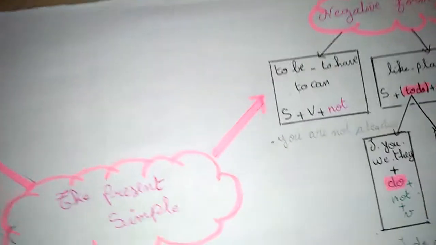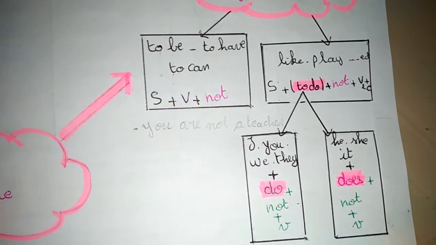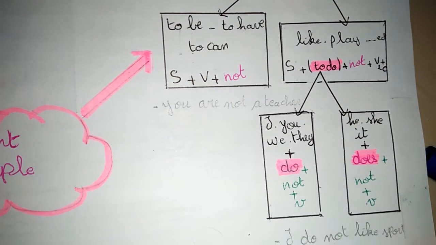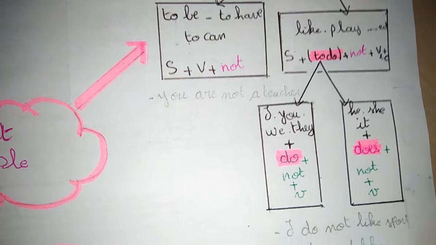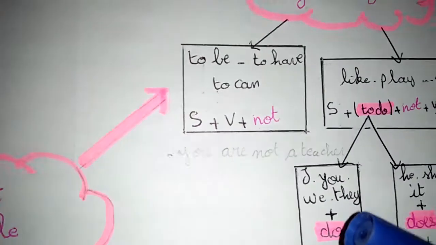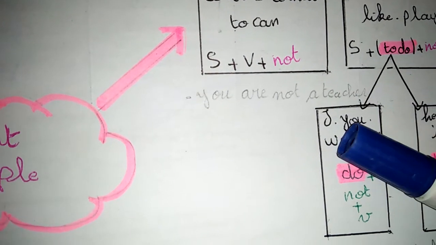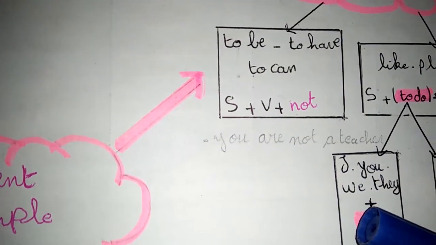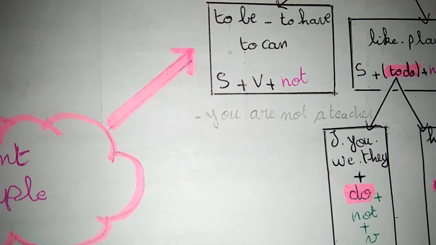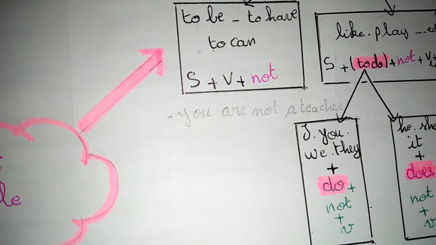Now the negative forms. Look with me in this. To be, to have, to can, sorry. These are verbs. The rule says in these verbs, to be, to have, to can, we use the subject plus the verb plus not. Look with me at this example.